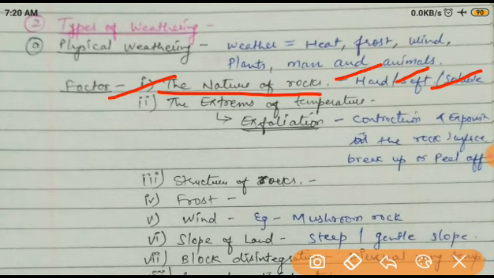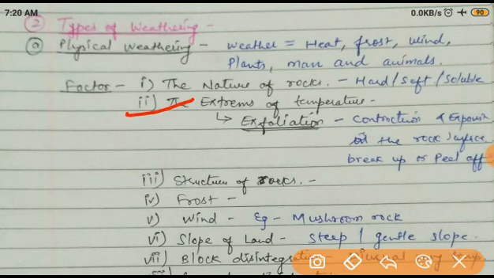So with the nature of rocks, if the rock is very hard, obviously it weathers slowly. And if the rock is soft, weathering is very fast. And soluble, it's very fast. Remember. Next one is the extreme temperature. Now what is the extreme temperature? I already explained. When the temperature is very high, at daytime it expands. You think that it is rock, but it expands a little.